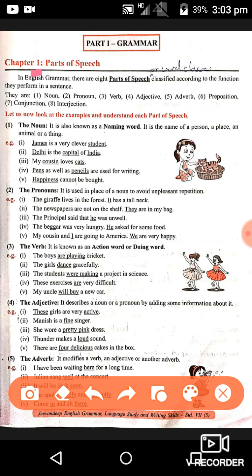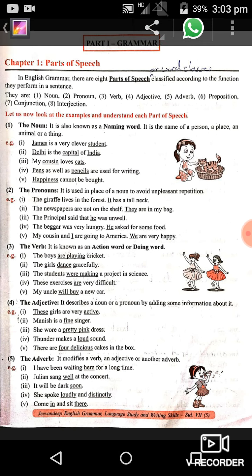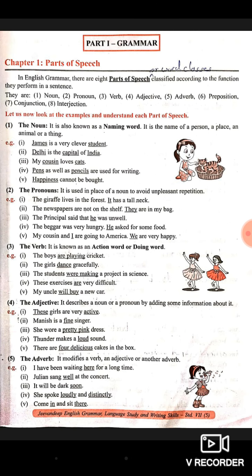Word classes. So we are going to see the adverb. An adverb modifies a verb, an adjective or another adverb. For example, I have been waiting here for a long time. Here is your adverb. Julian sings well at the concert. Well is an adverb. Why is it an adverb? Because it is modifying the verb sang. How did she sing? She sang well. That's why well is an adverb.